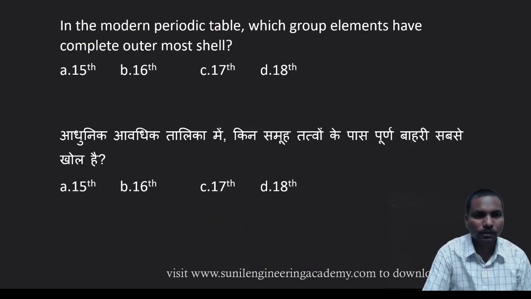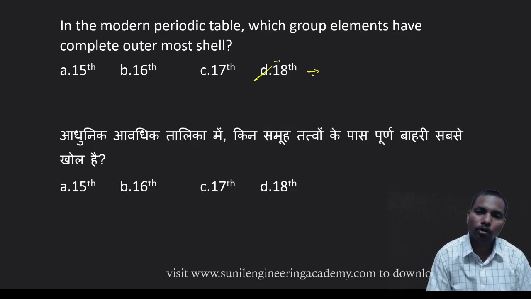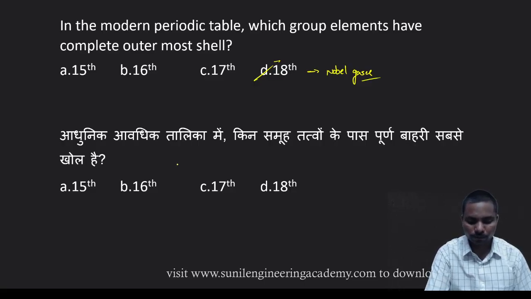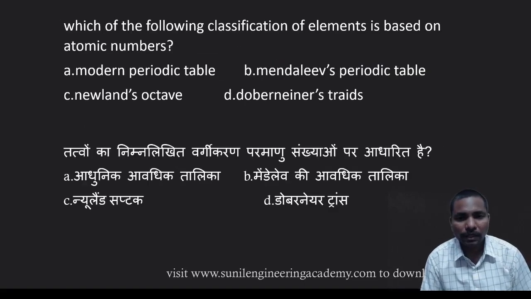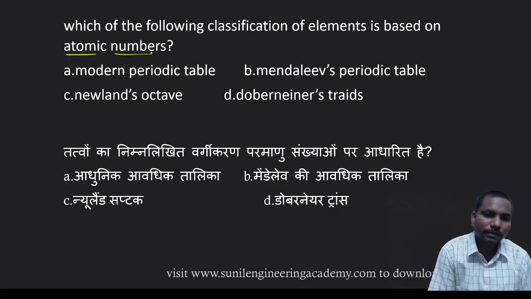Coming to the next one. In the modern periodic table, which group elements have the complete outermost shell? That is the 18th group, the noble gases: helium, neon, argon, krypton, xenon, radon. Which of the following classifications of elements is based on atomic numbers?